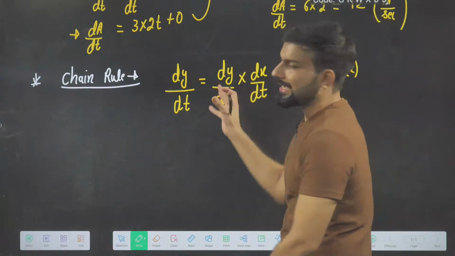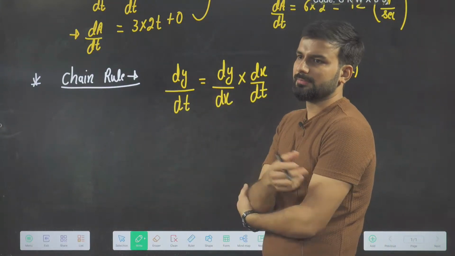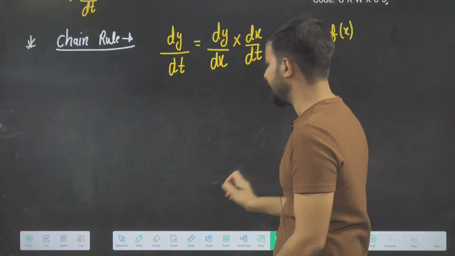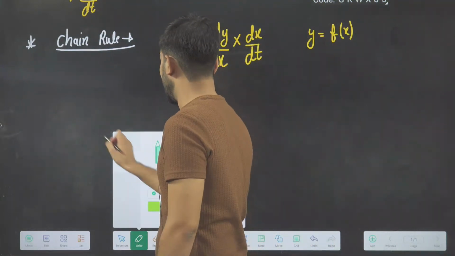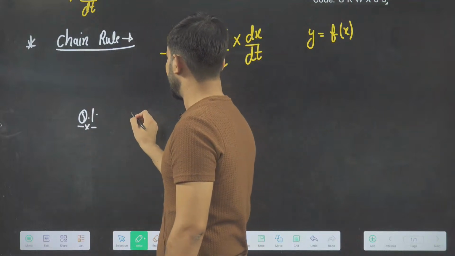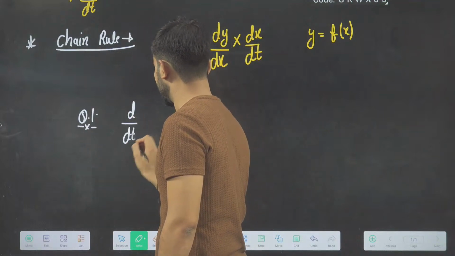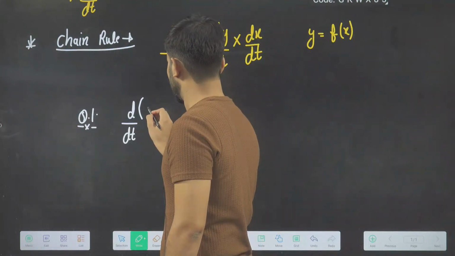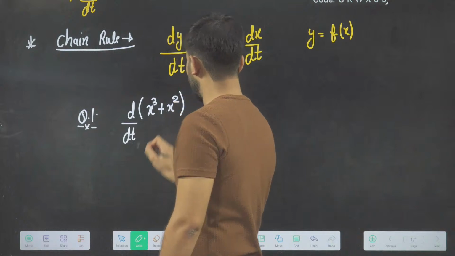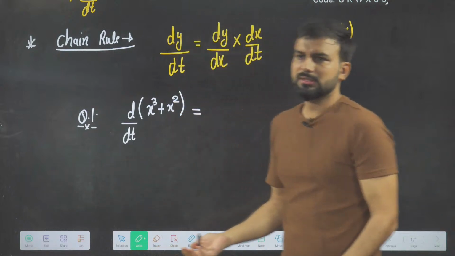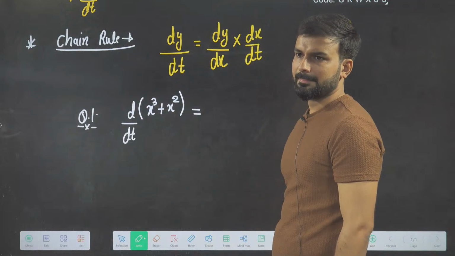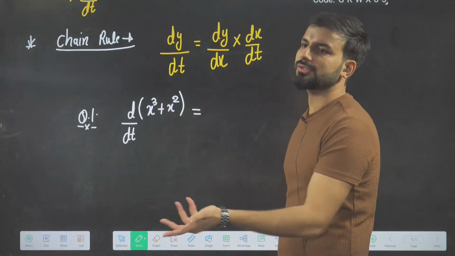Now let's see how to do a question based on it. It is very simple. Let's say somebody asks you a question like this: find the differentiation of x cube plus x square with respect to t. Sir, you have not taught the formula, you have to make the variable same, right? So you have to use the chain formula here.